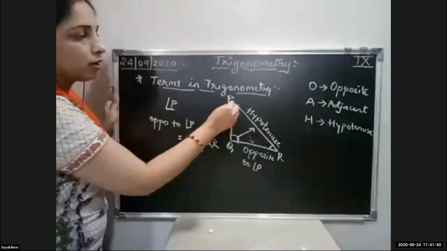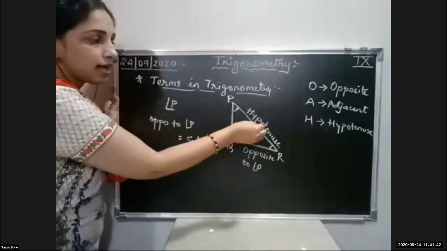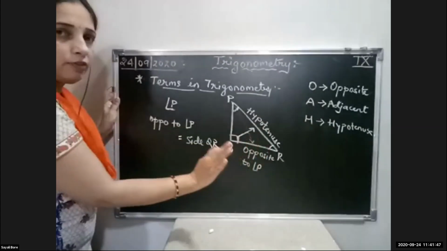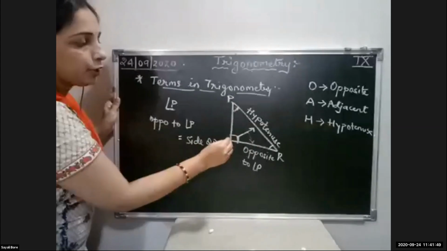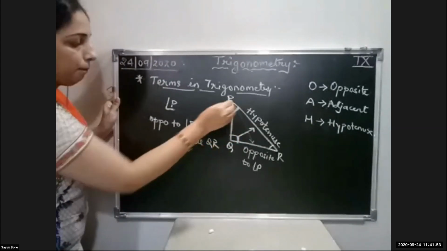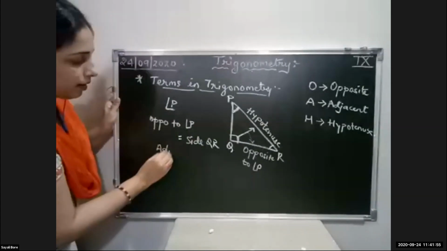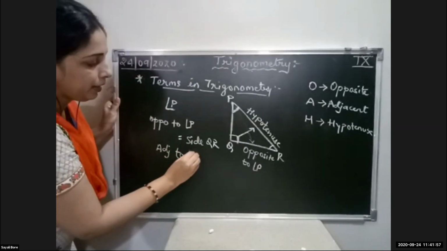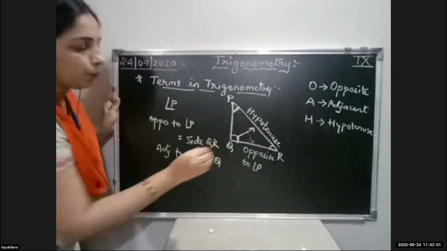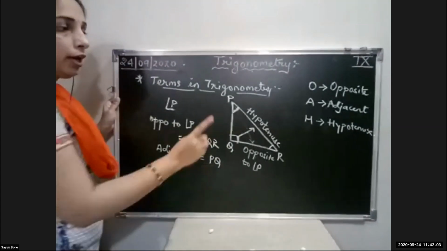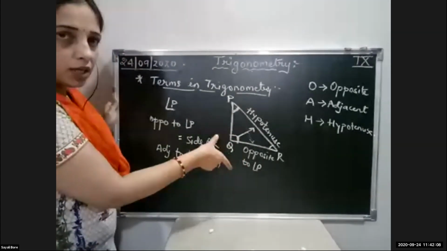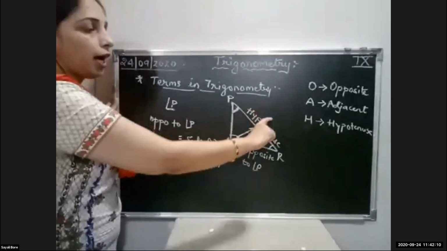Adjacent means beside. So this is opposite, this is the hypotenuse, so both these sides are named. Only which side is remaining? PQ. And this PQ is adjacent to angle P. So adjacent to angle P is equal to PQ.